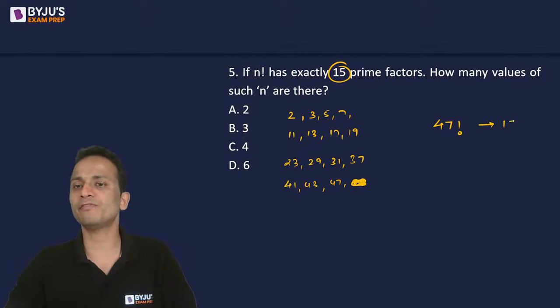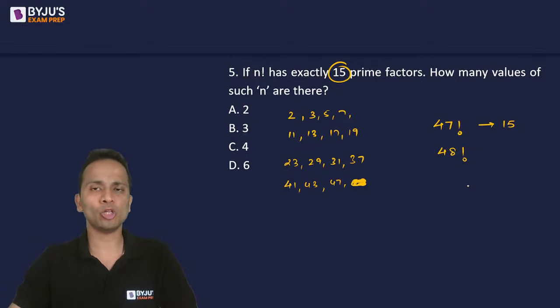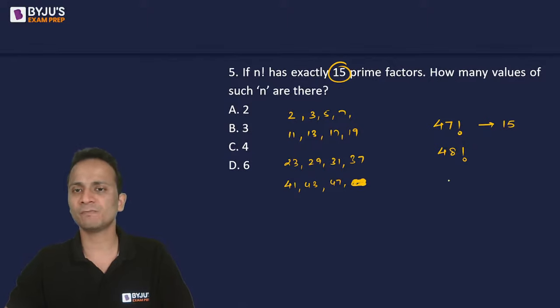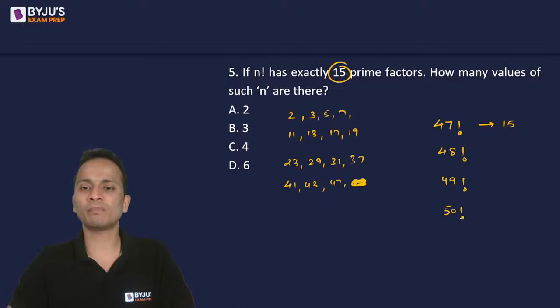So इस number के 15 prime factors होंगे. 48, is it a prime number? No, it is not a prime number. So 48 factorial will also have 15 prime factors. 49 is not a prime number. 50 is not a prime number. 51 is not a prime number. 52 is not a prime number.